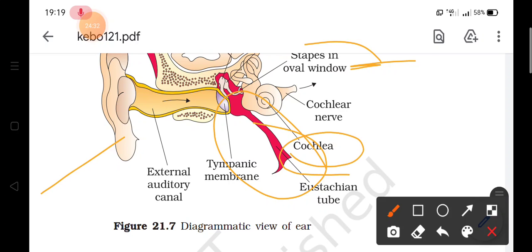And now the membranes constituting the cochlea, Reissner's and basilar, divide the surrounding perilymph-filled bony labyrinth into the upper scala vestibuli and the lower scala tympani. So this fluid-filled cavity is dividing the cochlea into two parts, and there is a space between these which is known as scala media, and this is filled with endolymph.